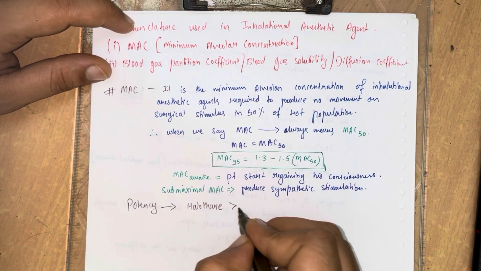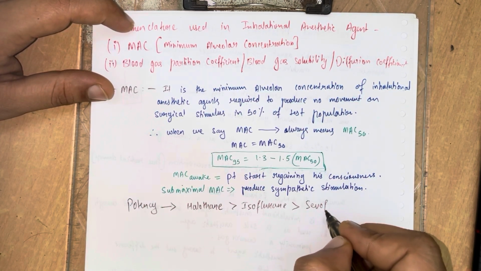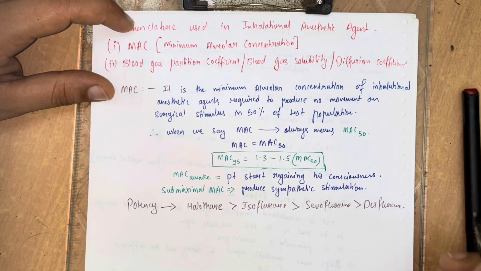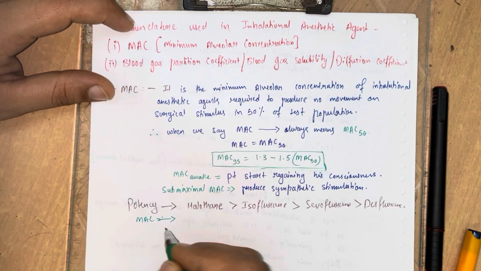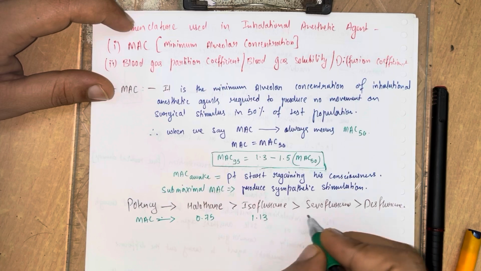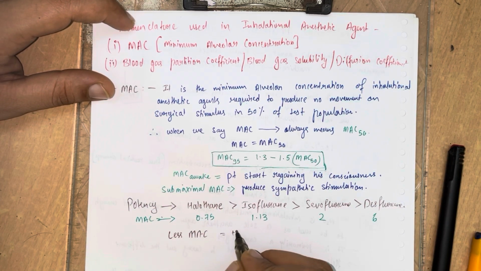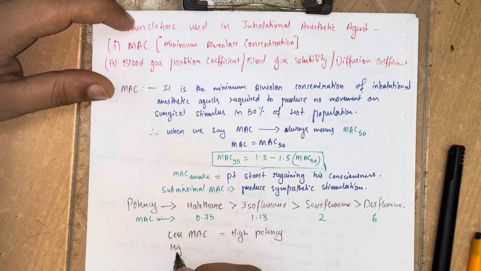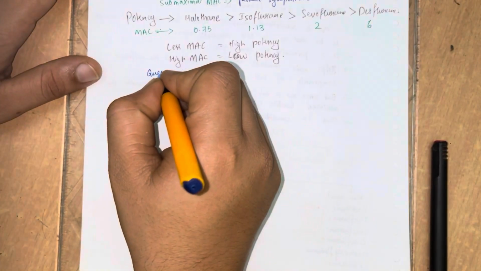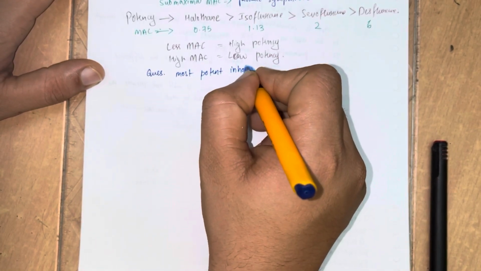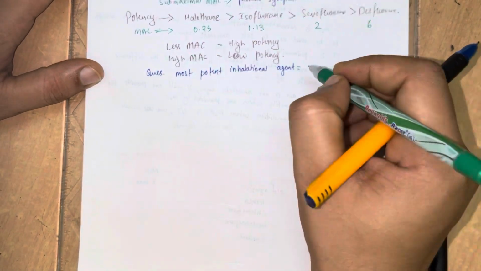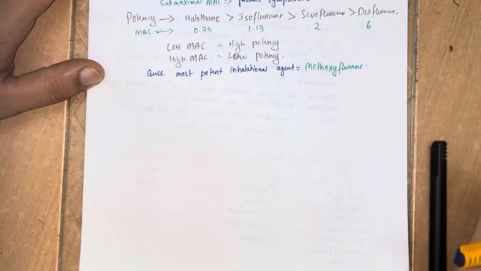So the highest potency is halothane, then isoflurane, then sevoflurane, then desflurane. So let's talk about the minimum alveolar concentration of these drugs. Here are shown the minimum alveolar concentrations of these drugs. So we have to remember that low minimum alveolar concentration equals high potency and high MAC equals low potency. Now let's just discuss the question.